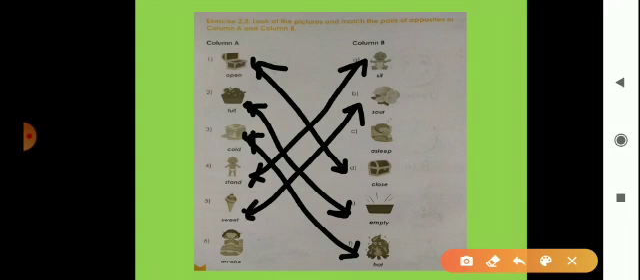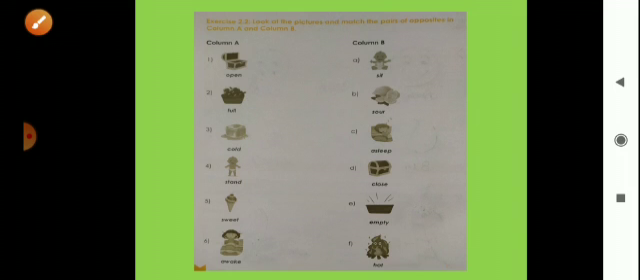Okay. Then last we can see awake. Then opposite of awake, asleep. So join this awake with asleep. Okay. Opposite means the word which has a different meaning from other word.